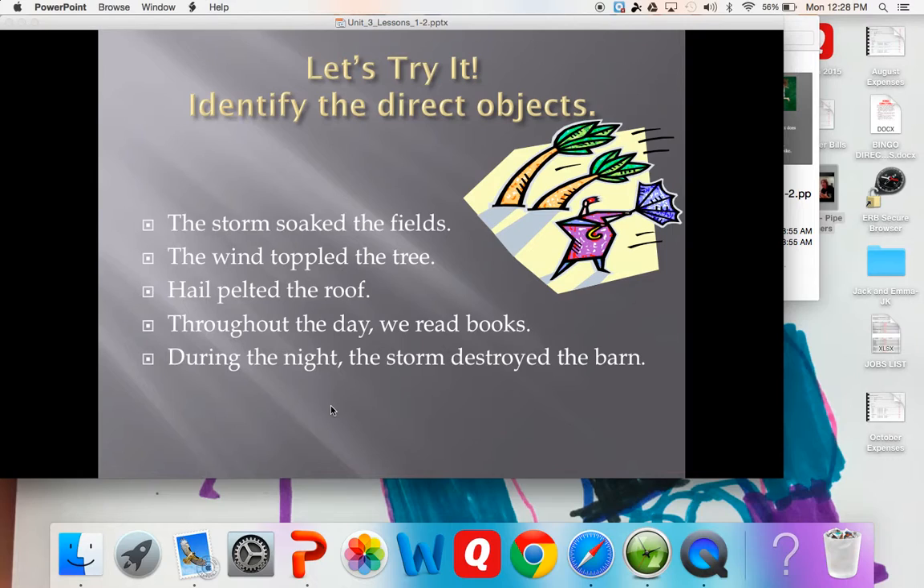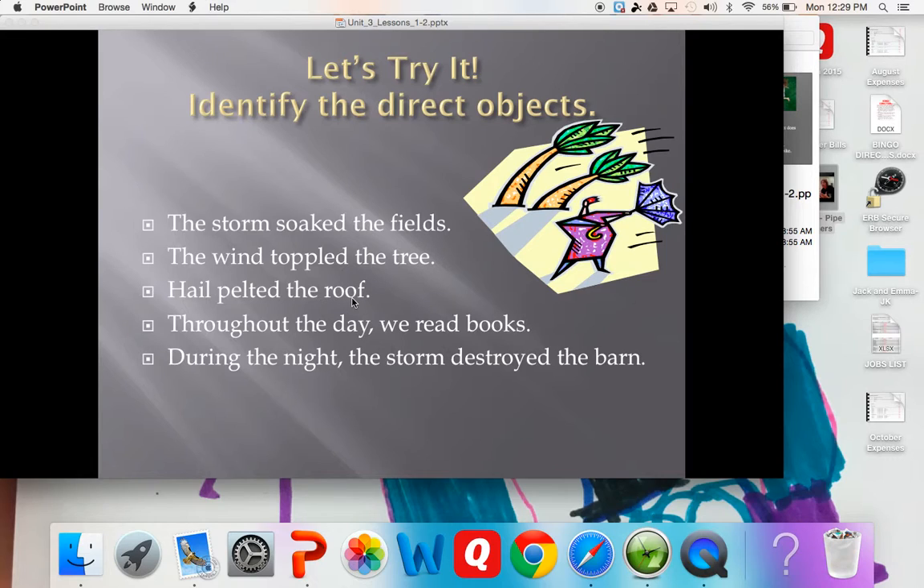So welcome back. Hopefully you wrote down what you thought were the answers to these 5 questions in front of you, and now I'll tell you. The first one would be fields, because the storm soaked. What did it soak? Fields. The second one would be tree. The wind, what did it do? It toppled, and what did it topple? The tree. So number 1 would be fields, and 2 would be tree.